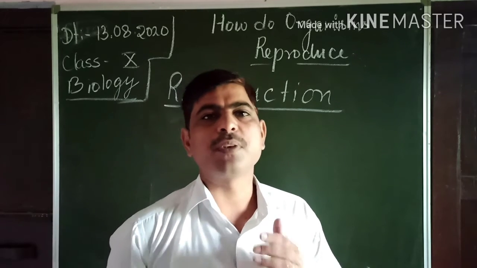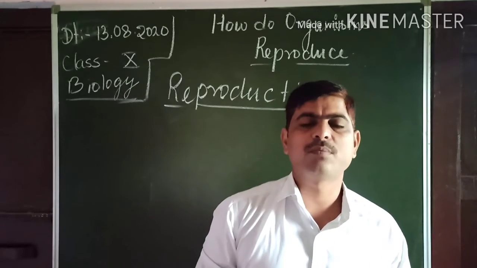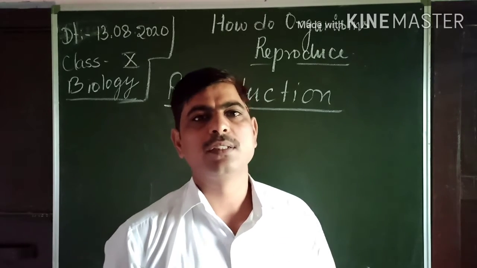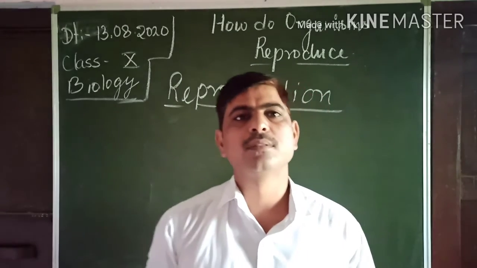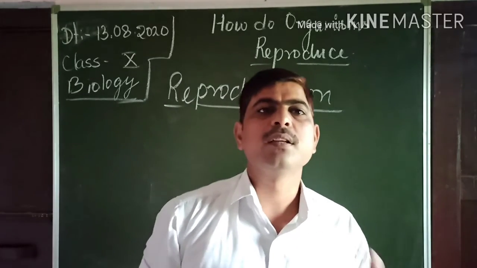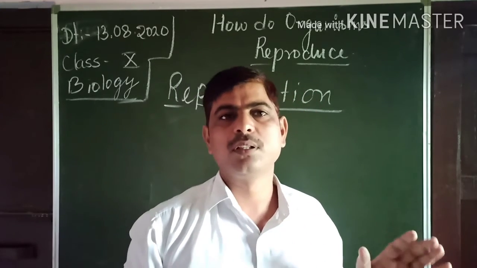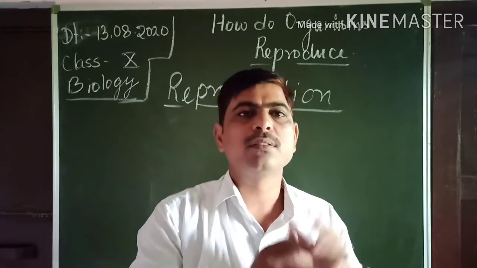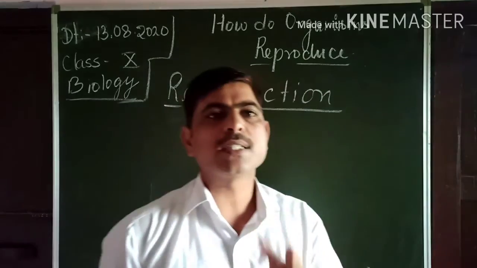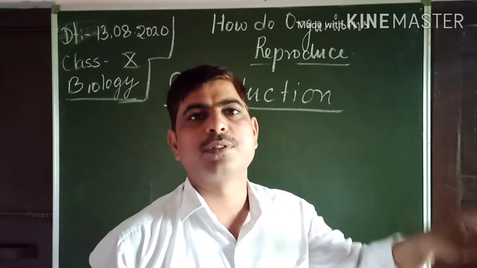And they also replace, as you already know, that every organism is born, grows, gets old and finally dies. Then if an organism dies, the number will decrease. So by reproduction, we replace the dead organisms by living ones. Okay, nature replaces, not we. By the process of reproduction, dead organisms are replaced by living organisms, and a similar process will go on with the new organisms also. So it is a necessary process for the survival of species on the earth, existence of species.